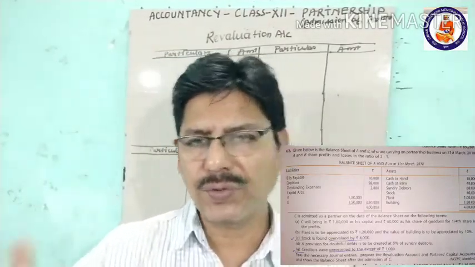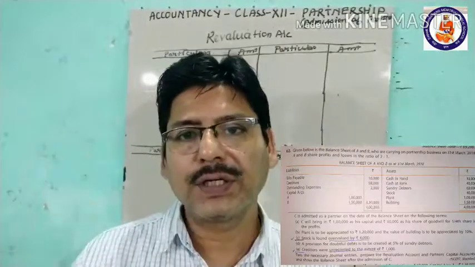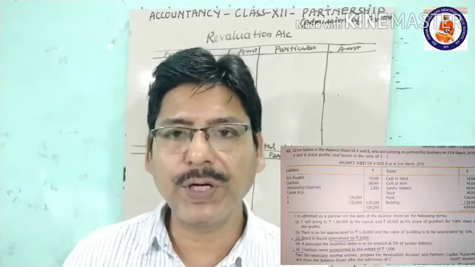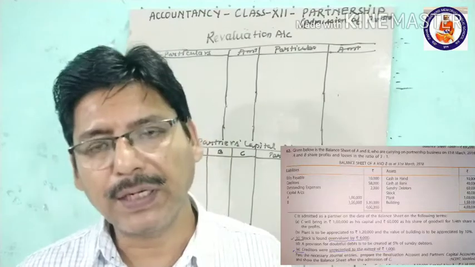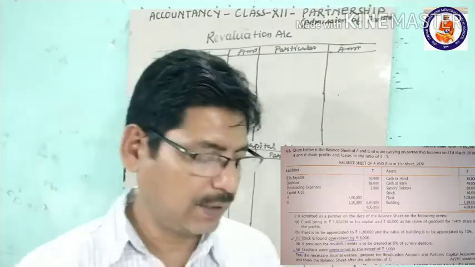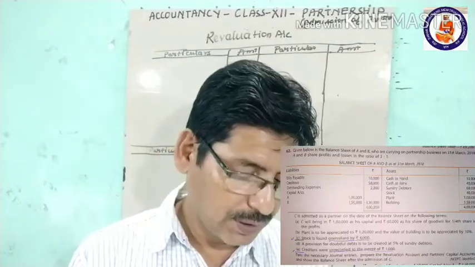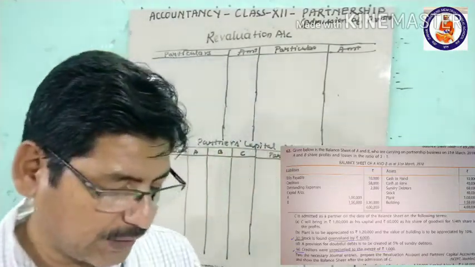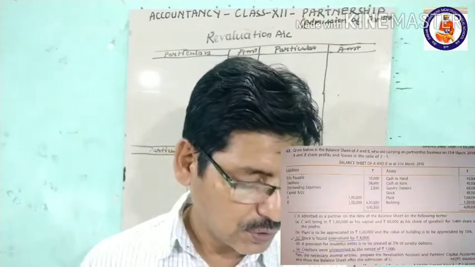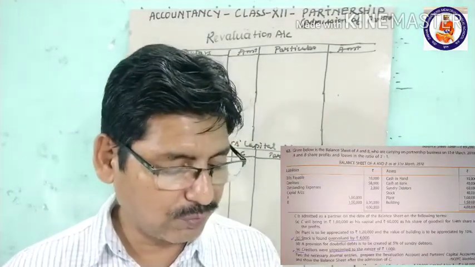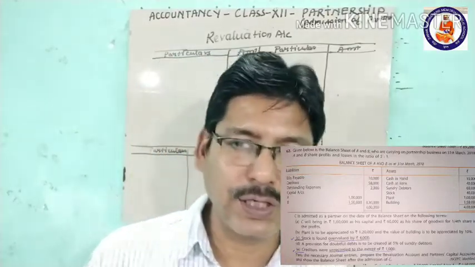So as you know, the journal entry will be: Cash or bank account debit, to C's capital account 1 lakh rupees, and to premium of goodwill 60,000 rupees, and he is bringing this for a 1/4 share. So this 60,000 will be divided among the partners in the ratio of 2:1 because they were sharing in that ratio.